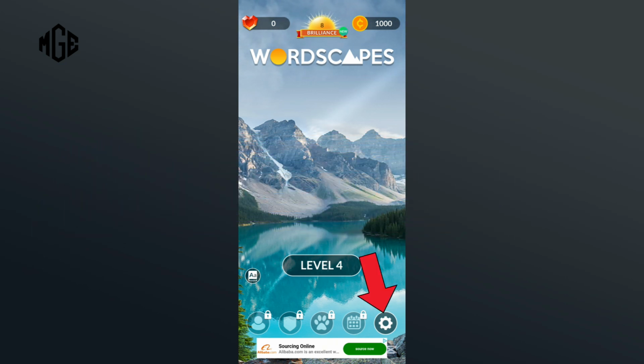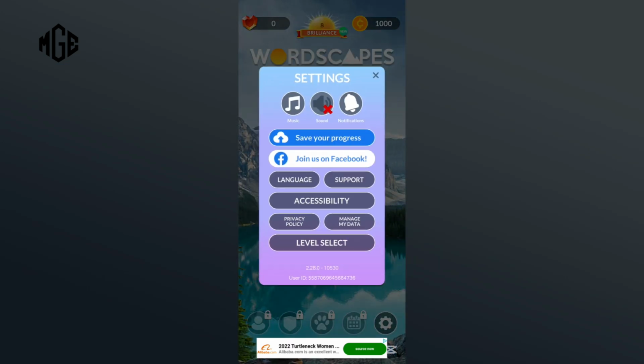Let's begin by tapping on the settings icon from the bottom right corner of your screen. After that, click on the sound icon to turn it on. And that's how you can turn on sound effects on Wordscapes.